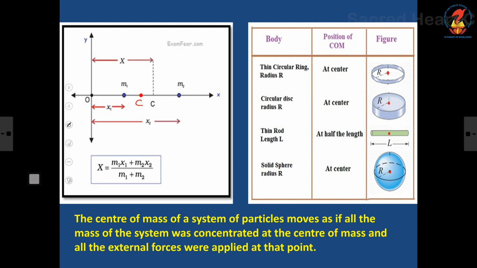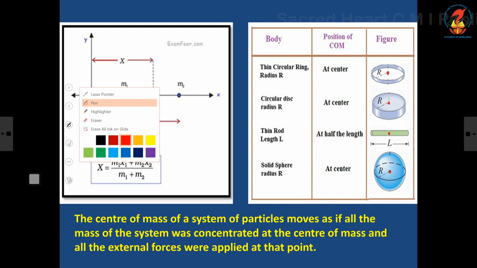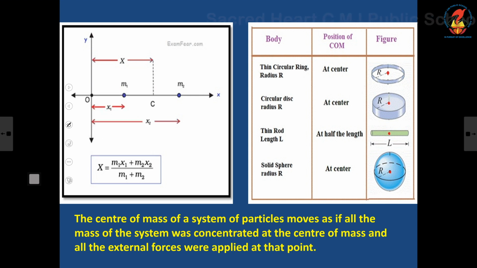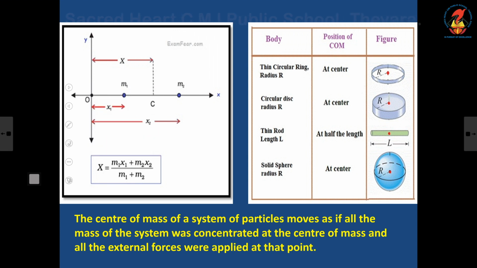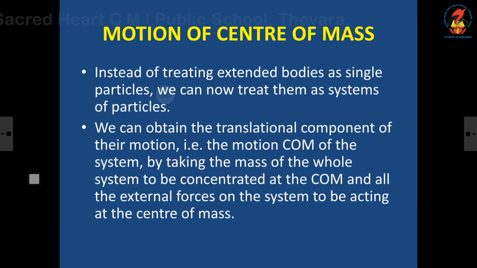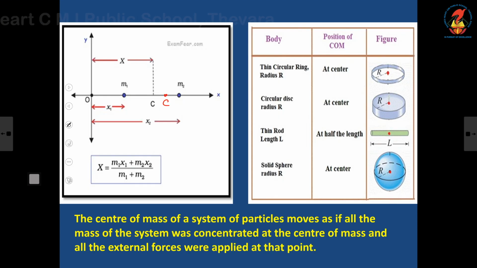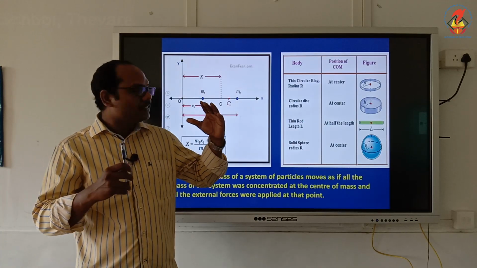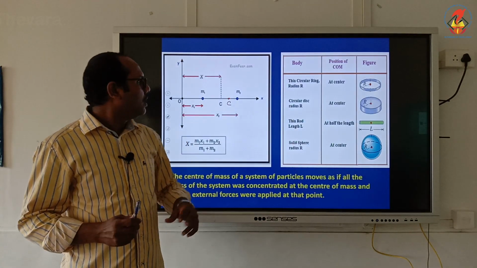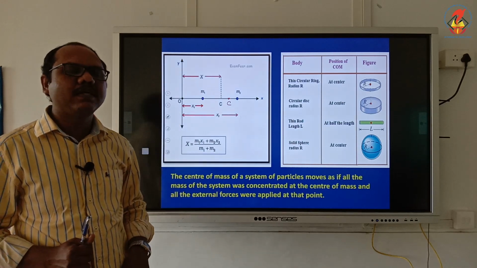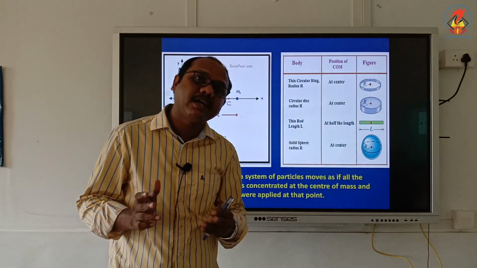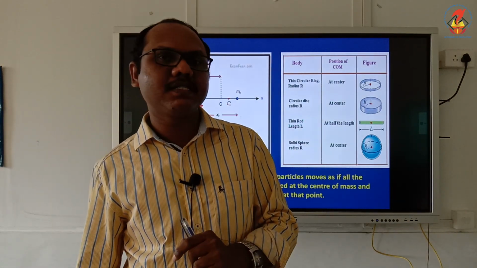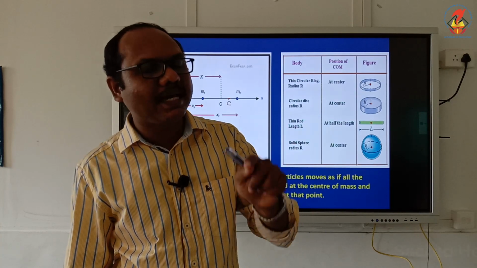Suppose you imagine M2 greater than M1. Then my center of mass will lie here. The center of mass will lie closer to M2. So if M2 is greater than M1, center of mass lies closer to M2. If M1 is greater than M2, then center of mass will lie closer to M1. And what if M1 and M2 both have the same mass? The center of mass lies exactly at the center.